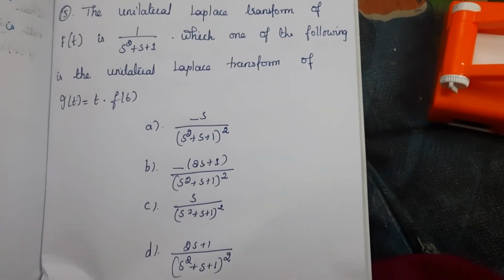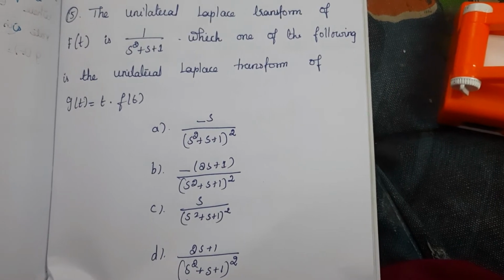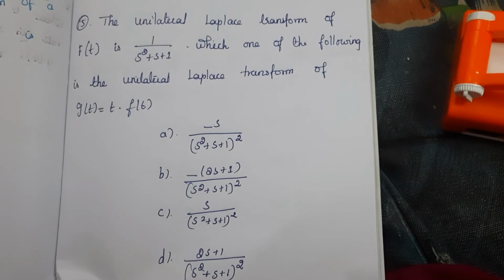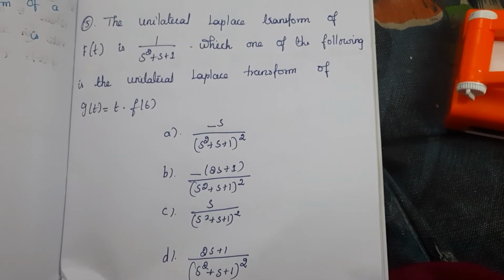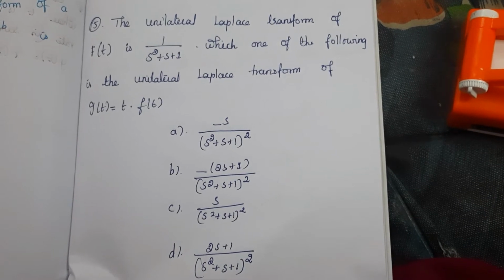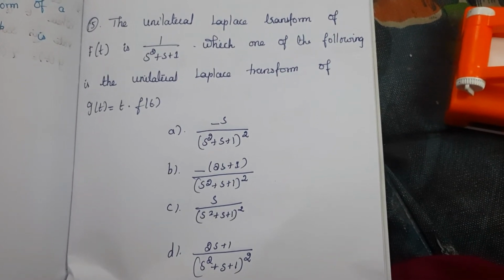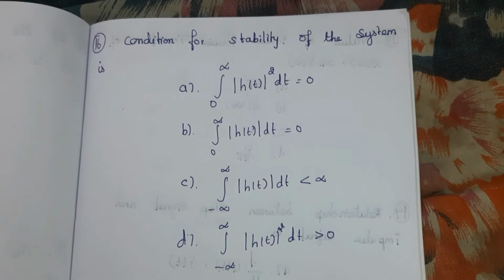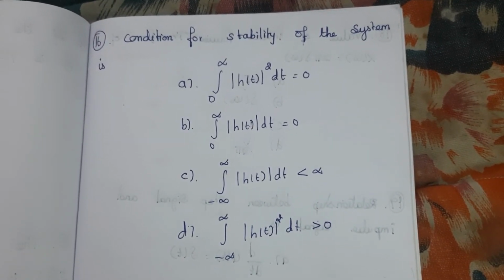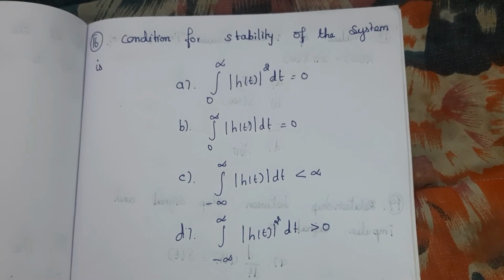15th question, the unilateral Laplace transform of f of t is 1 divided by s square plus s plus 1. Which one of the following is the unilateral Laplace transform of g of t that is equal to t into f of t? 16th question, condition for stability of the system is.